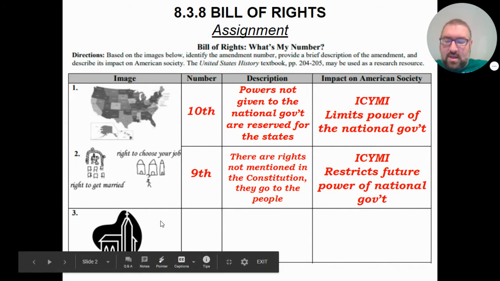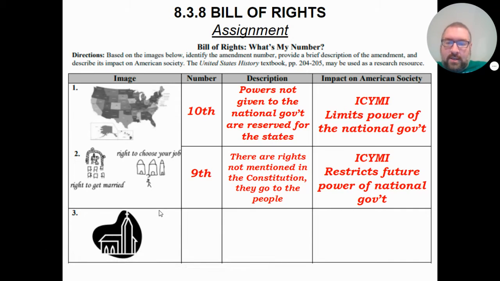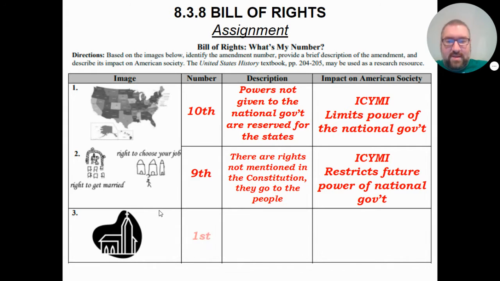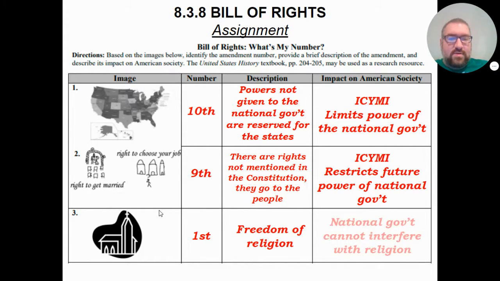Next, let's take a look at this image in number 3. As you can see, that is a picture of a church. And when we think of a church, we think about the First Amendment. And the First Amendment covers freedom of religion. Pretty straightforward, and it makes sense when you think about it, because this is saying that the national government cannot interfere with religion.